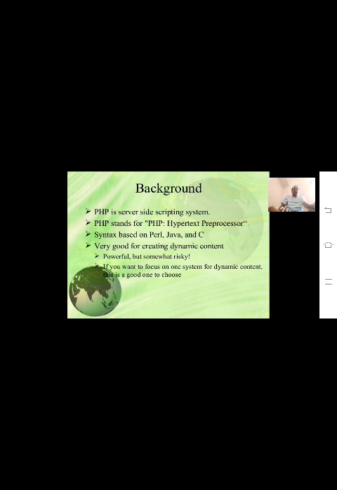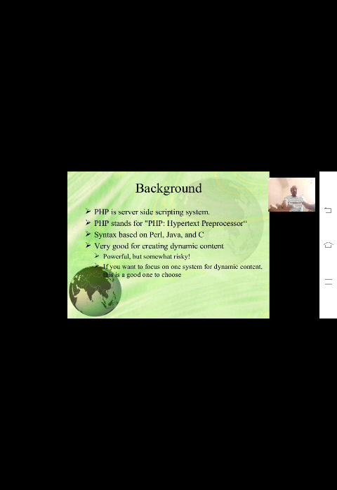The syntax is based on Java, C and Perl. Perl is also a scripting language, but that is client side. So PHP is created based on the C language, Java and Perl. It is very good for creating dynamic content. We have two types of content, static and dynamic, but PHP can be used for creating dynamic content only.